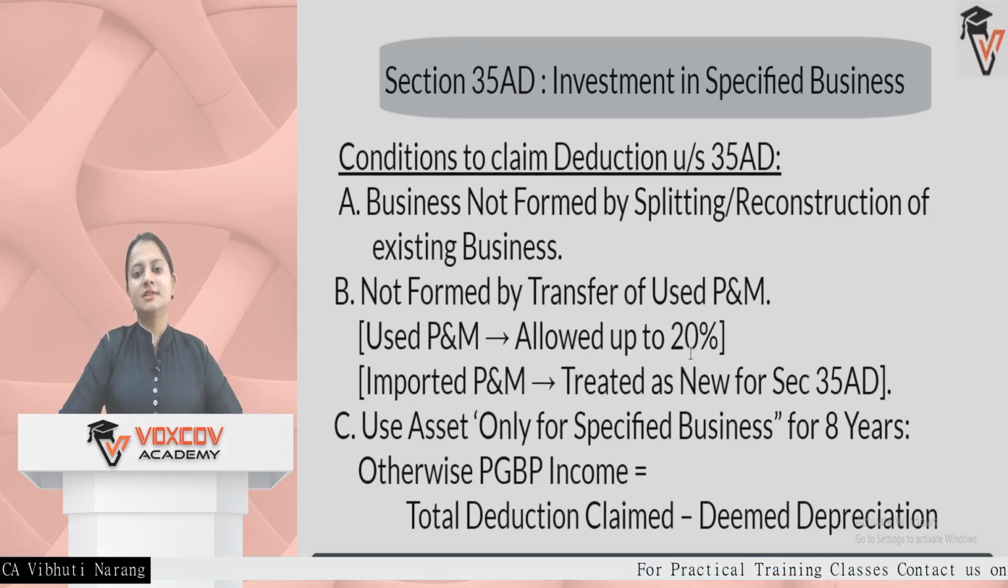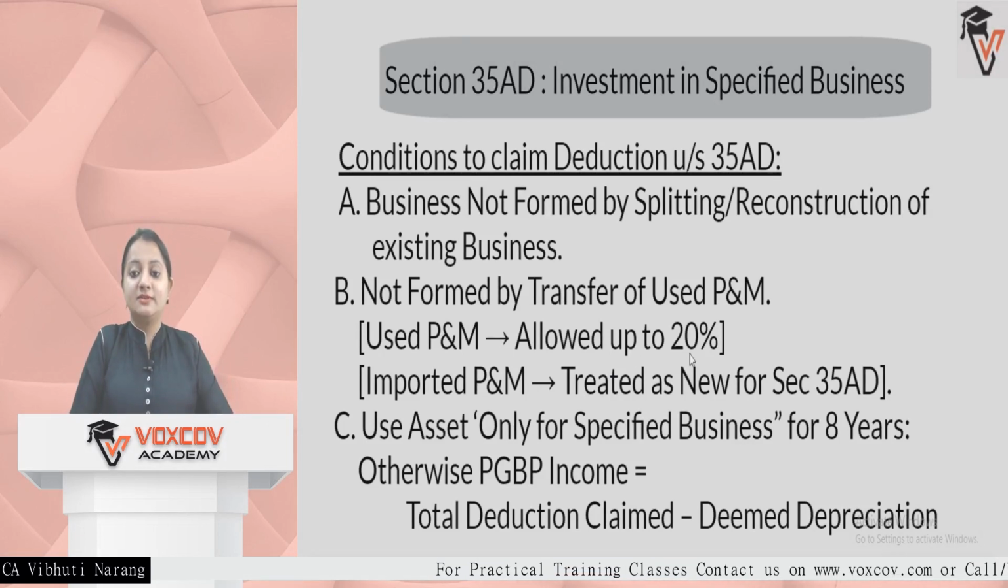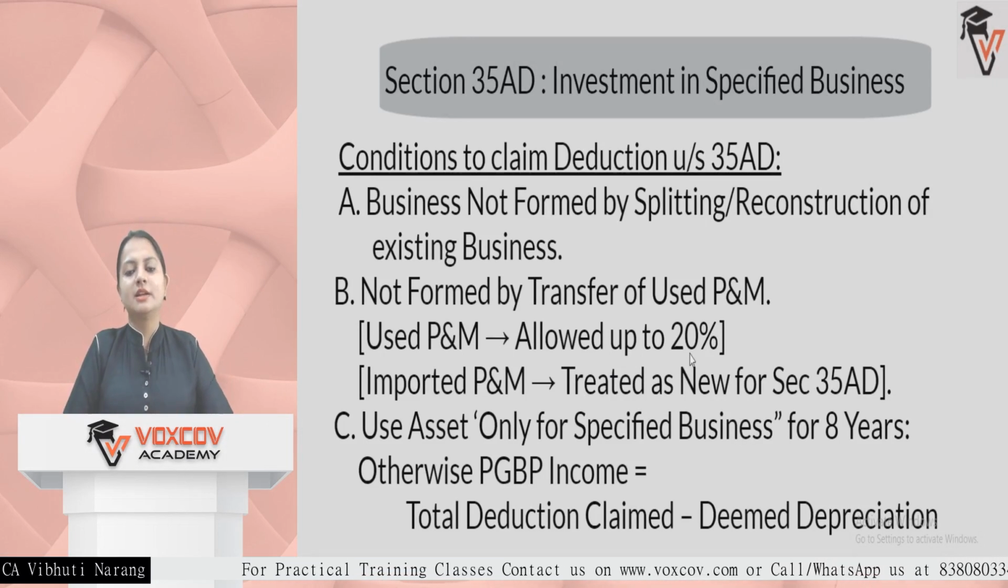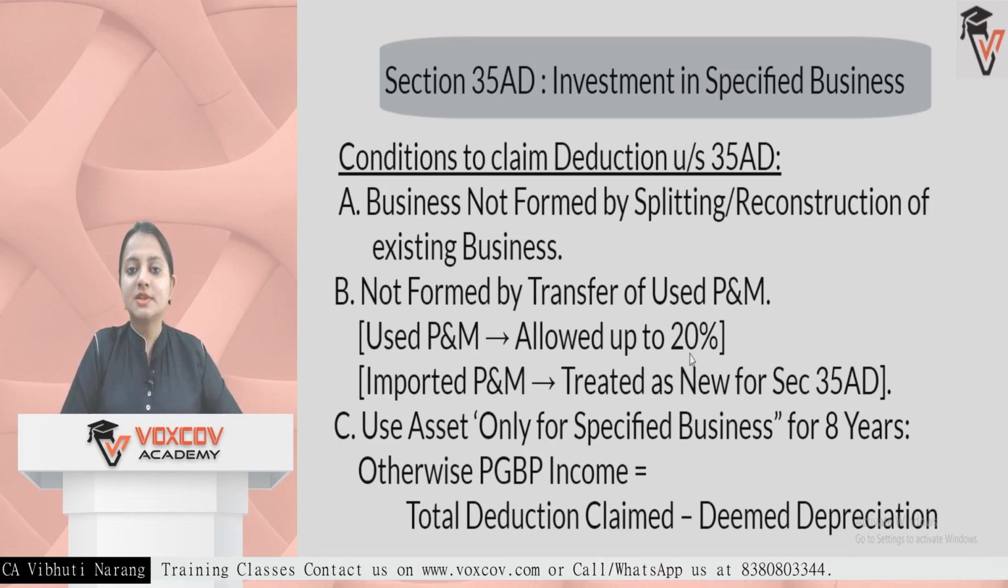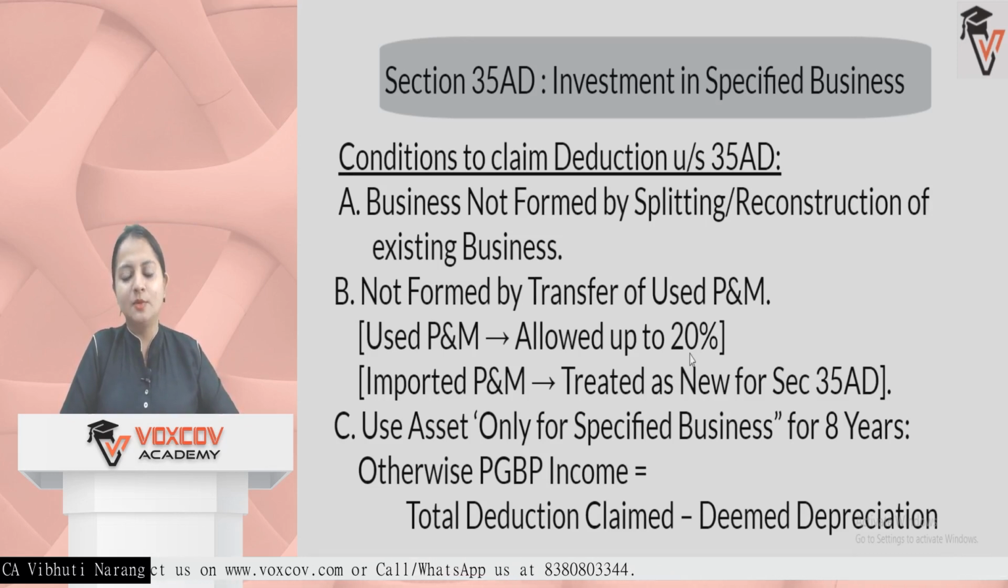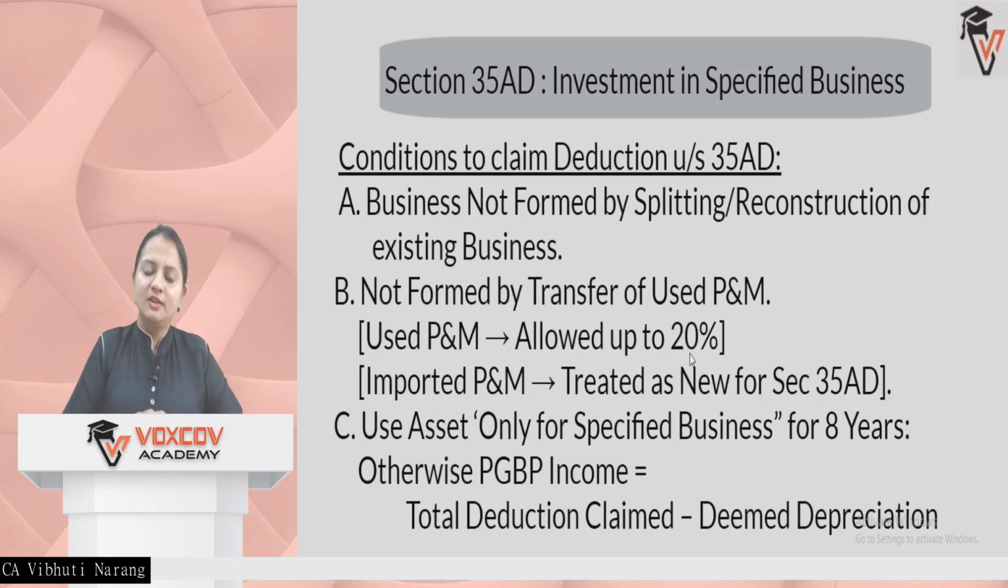Now, to claim this 35AD, that is, investment in specified business deduction, there are some conditions to be met. The first is that the business should not be formed by splitting up or reconstruction of an existing business. So there should not be a split-up or an amalgamation, demerger sort of a thing. From the existing business, it should be a new startup.